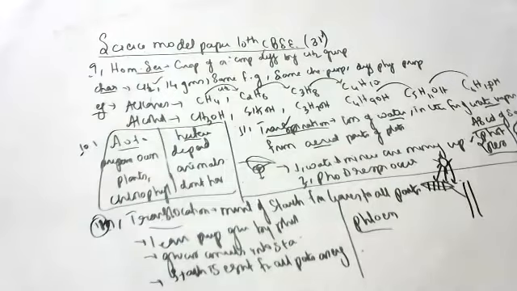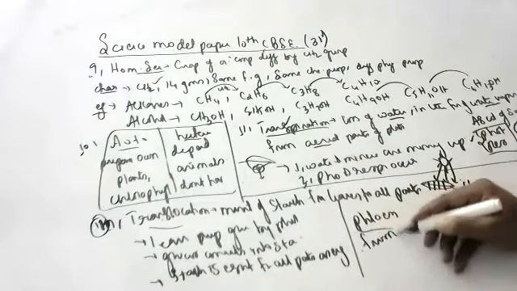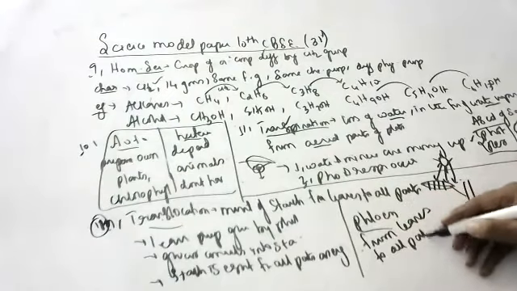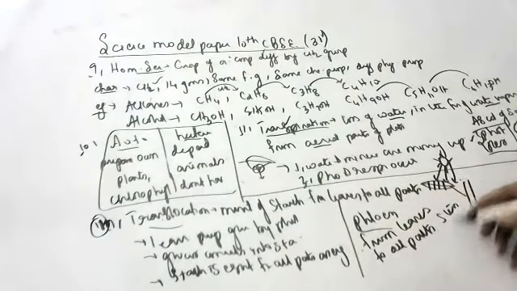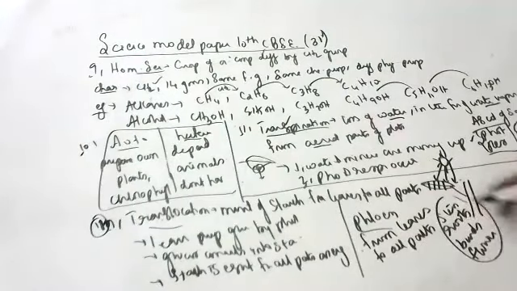Where do the substances in plants reach as a result of translocation? From leaves to all parts, like stem, roots, buds, flowers, etc. Everywhere they will reach. But leaves will prepare them, children.